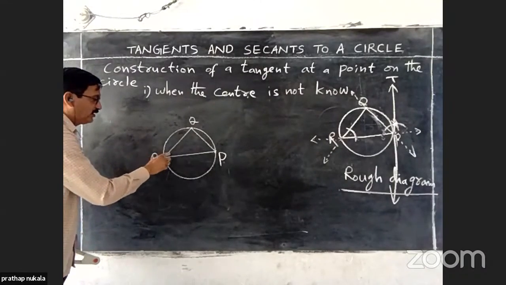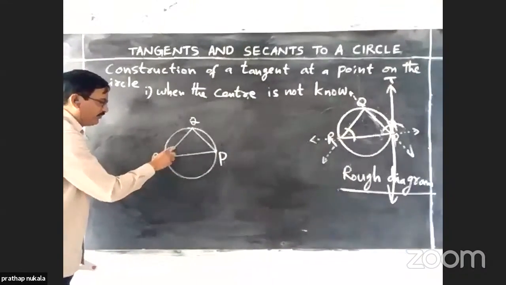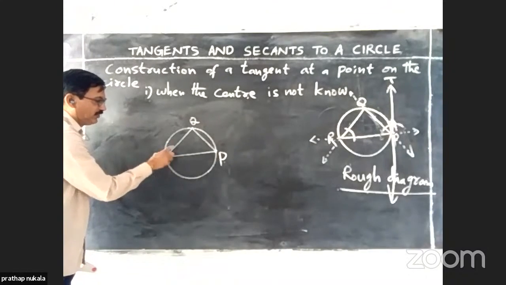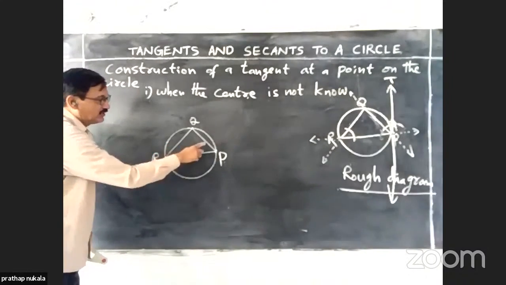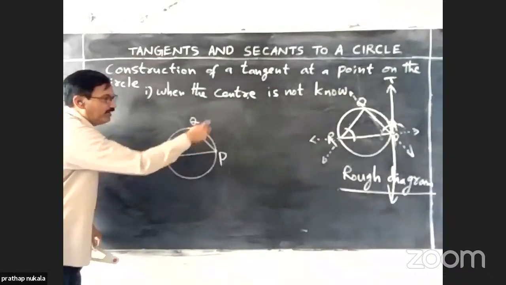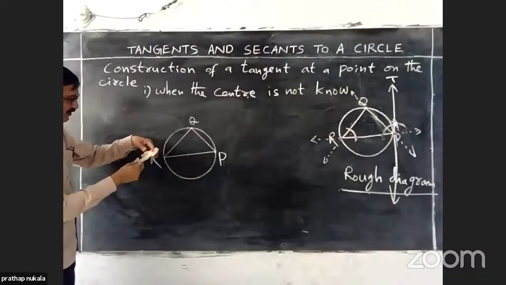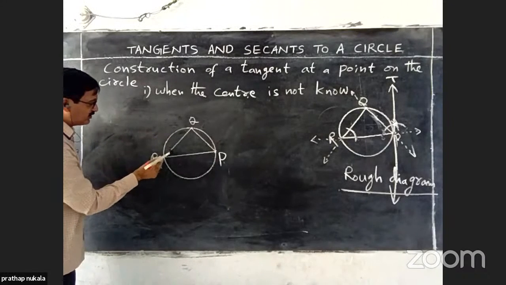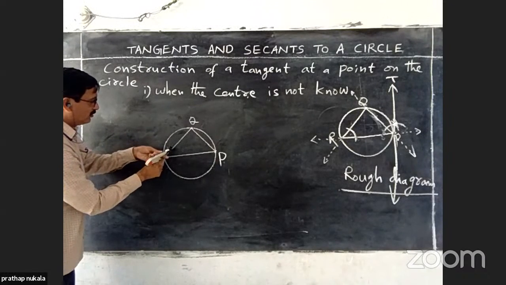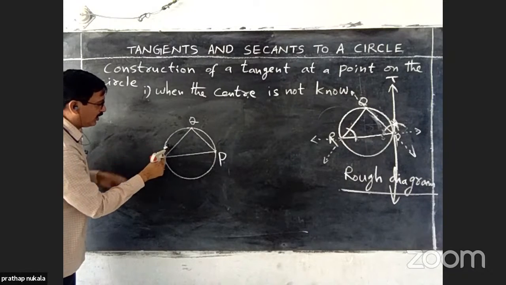Now we have to make equal angles between these two chords, with the third chord and the required tangent. For that purpose, take some radius, draw an arc like this.